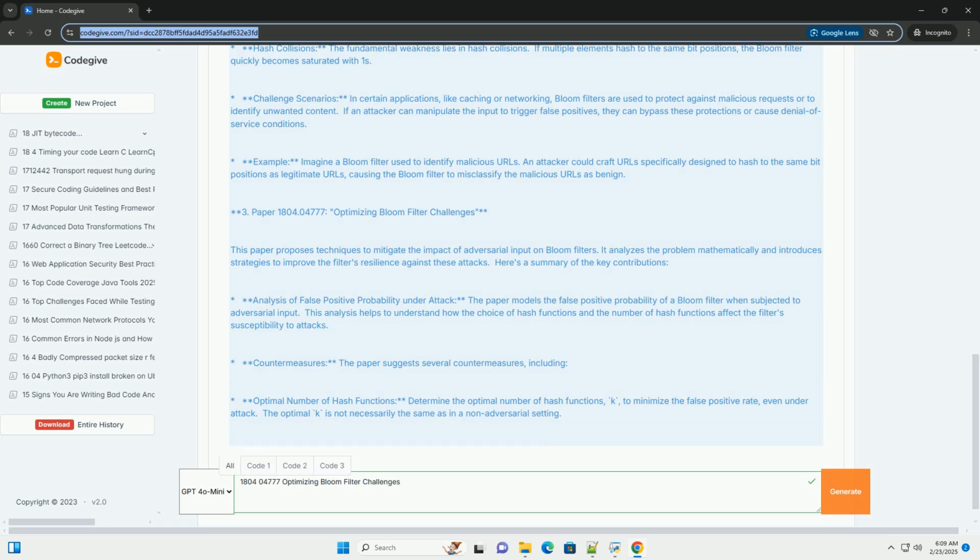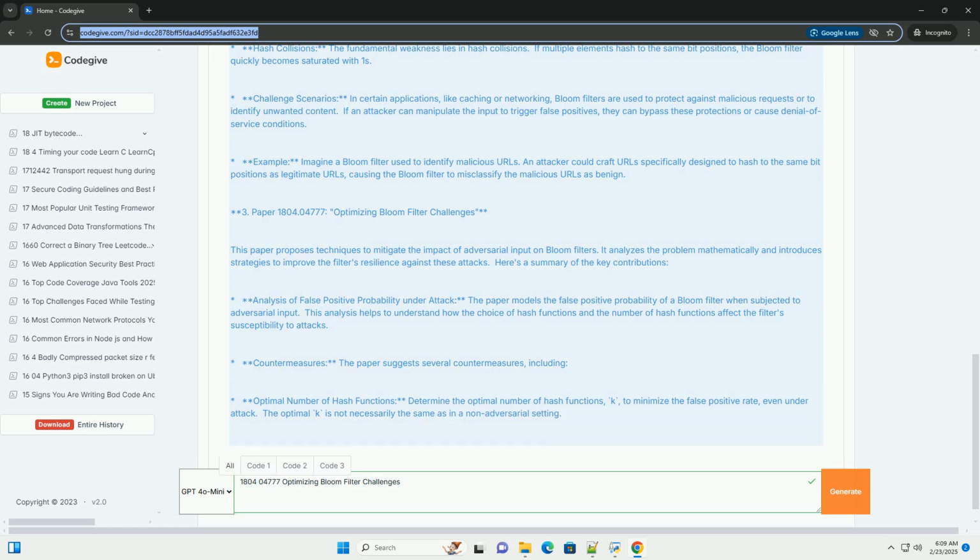Error rate. The error rate is a configurable parameter. A lower error rate requires a larger bit array, increasing memory usage. You need to choose an error rate that is appropriate for your application's requirements.